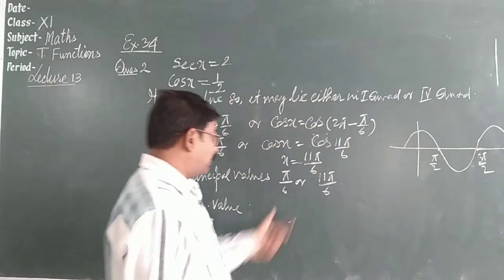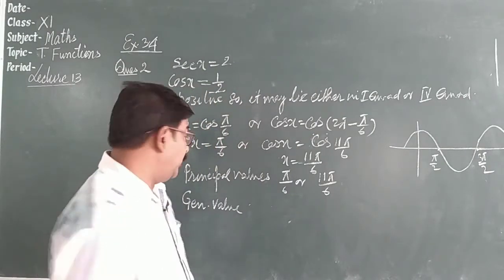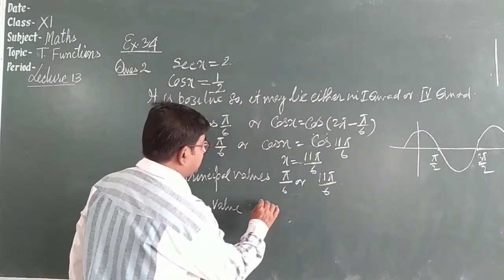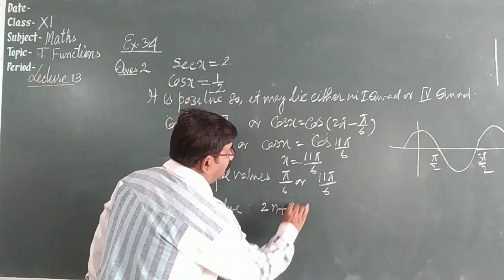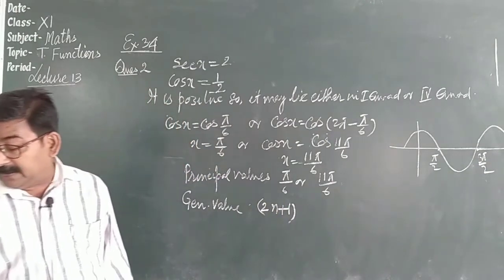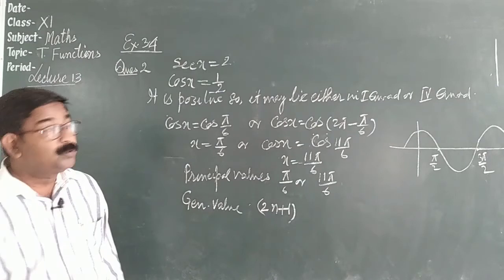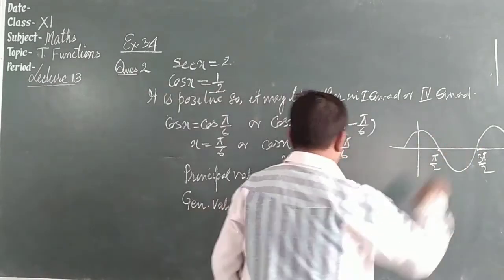So what is the general formula? 2n plus 1... sorry, 2n pi, completing.